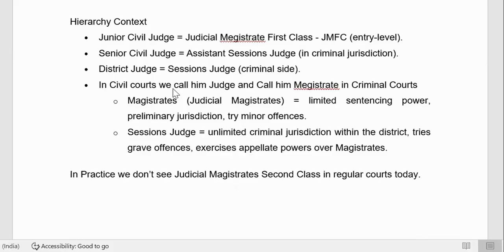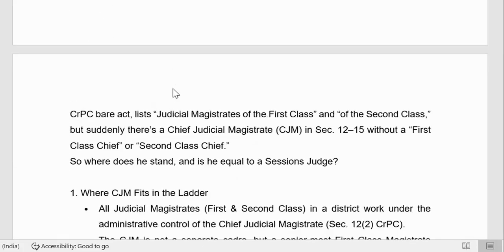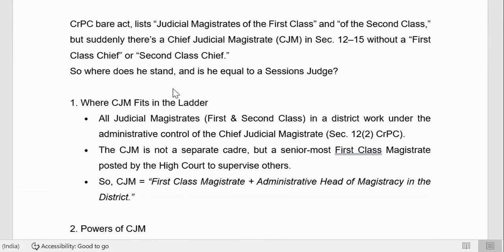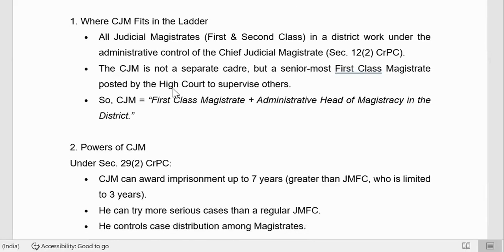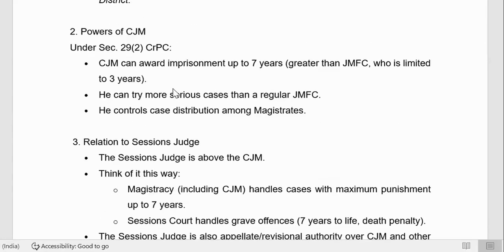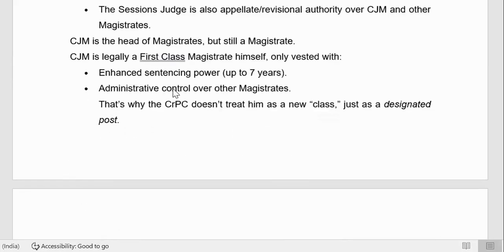Okay, for public prosecutor and junior civil judge, I think it is now 3 years. For public prosecutor also, I think it is 3 years of criminal practice. So this is the basic thing. Okay, all this is the powers of CJM. I'll share these things, 3 years imprisonment. I'll share this PDF. Okay, now you are clear, right?